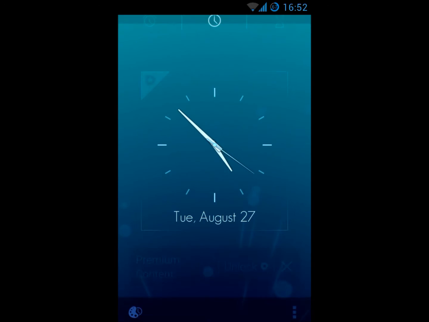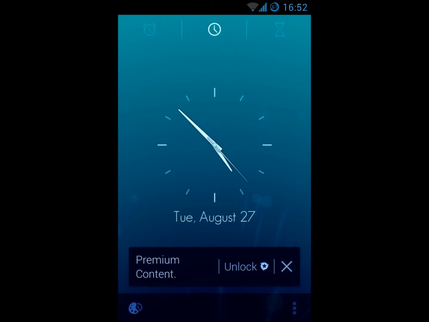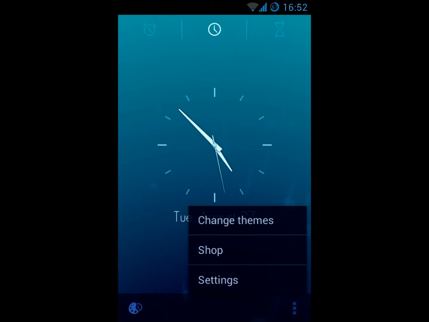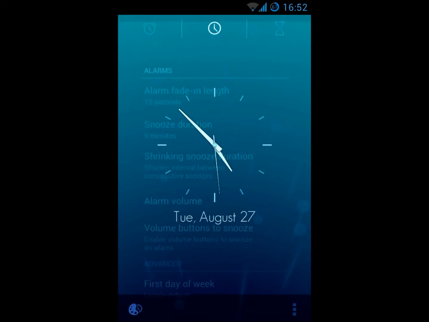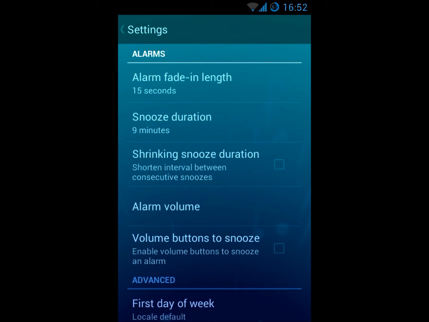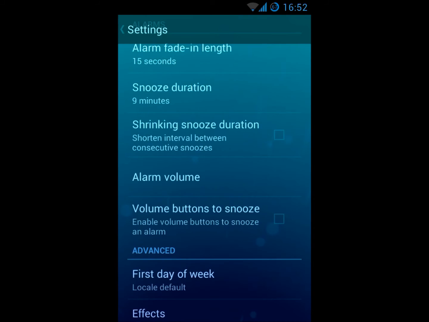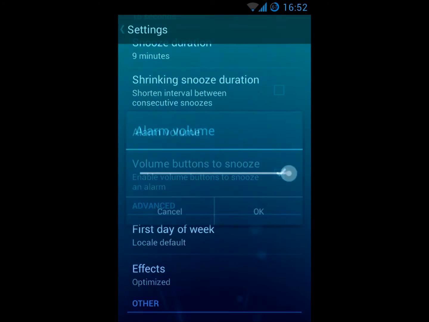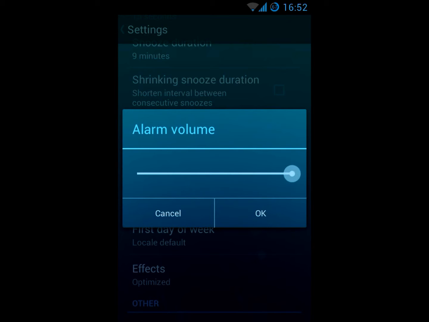But it's a premium content, so you have to unlock it. It's just a demo version. You can go to settings and here are the settings. Snooze duration and balloon buttons to snooze. Alarm volume, which is very needed.